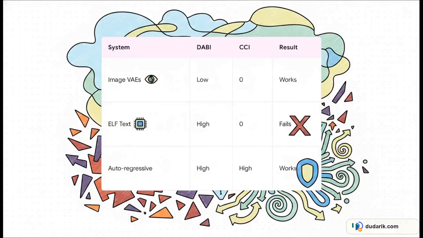When you put all of this together, it creates this incredibly powerful predictive taxonomy. If a system has a low DABI, meaning a smooth readout and zero categorical commitment, it works. Those are our image models. If it has a high DABI, so a sharp readout, and zero commitment, it fails catastrophically. Those are the deterministic text flow models we've been talking about. But if you have a high DABI and high categorical commitment, the model safely escapes the geometric trap. And those are our successful autoregressive text models.